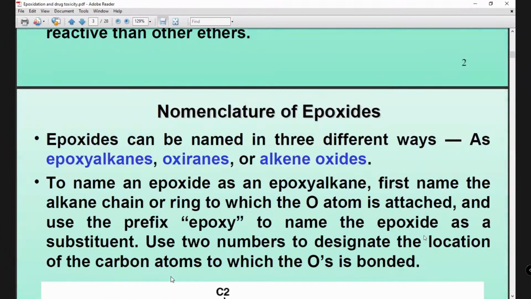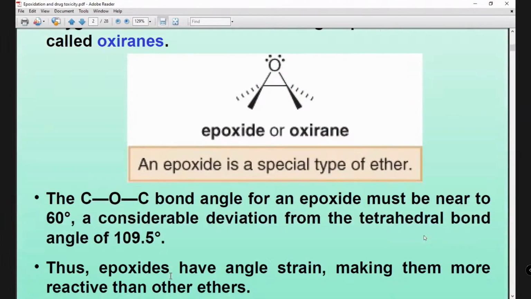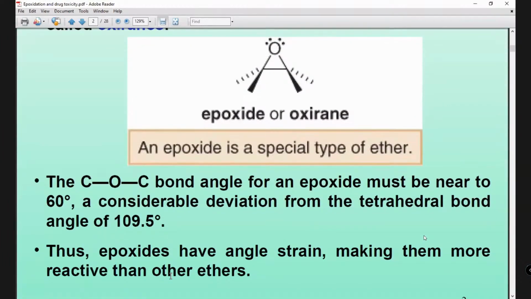When I make the question, it can be like this. This epoxide is a reactive intermediate, but its bond angle is 60 degrees. For example, methane has a tetrahedral structure, and its bond angle is 109.5 degrees.